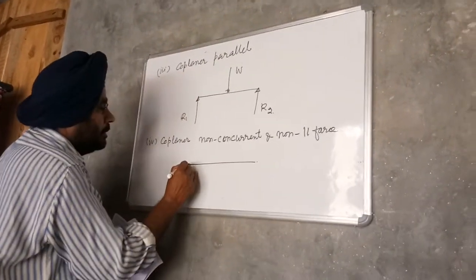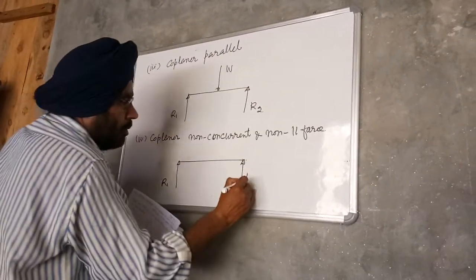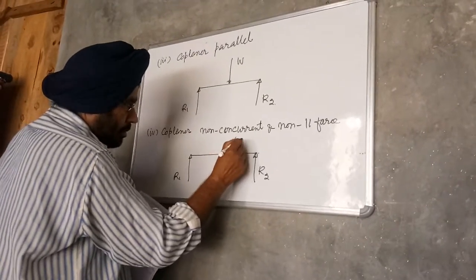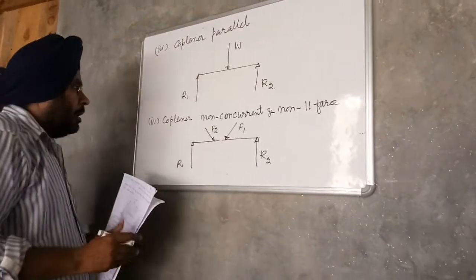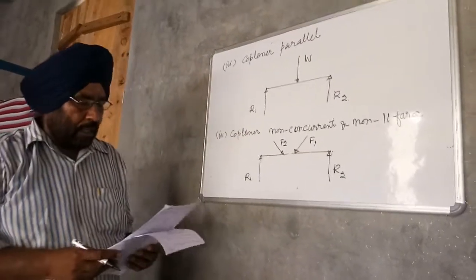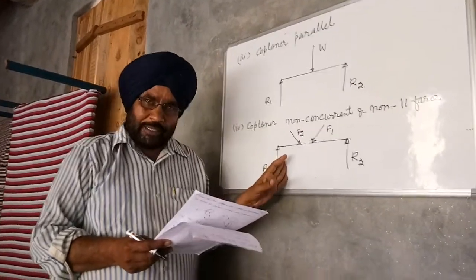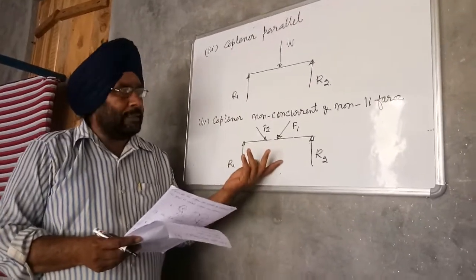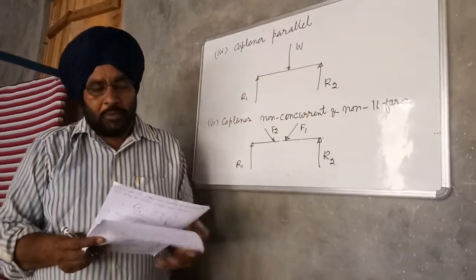So this is the coplanar, non-concurrent and non-parallel force system. It means the forces acting lie in one plane but do not pass through one point. The lines of action of the forces are different, and the forces acting are not parallel to each other.